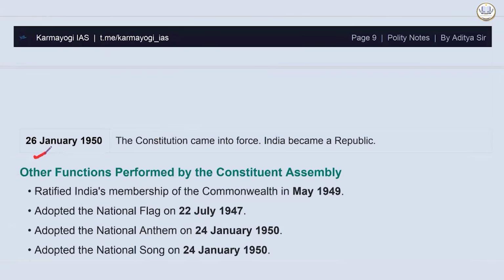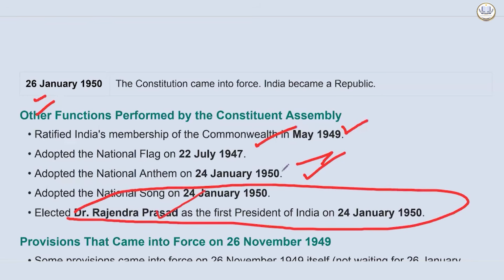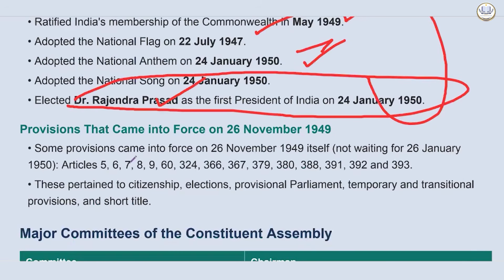India became a republic. Now, other functions performed by the Constituent Assembly: it ratified India's membership of the Commonwealth in May 1949. Second, it adopted the national flag on 22nd July 1947. Third, it adopted the national anthem on 24 January 1950. Then it adopted the national song on 24 January 1950 and elected Dr. Rajendra Prasad as the first president of India on 24 January 1950. So here is the sequence. First, membership of the Commonwealth, then comes the flag, then comes the anthem and song, and then the election of Dr. Rajendra Prasad ji as the first president of India. This sequence is important for your examination.